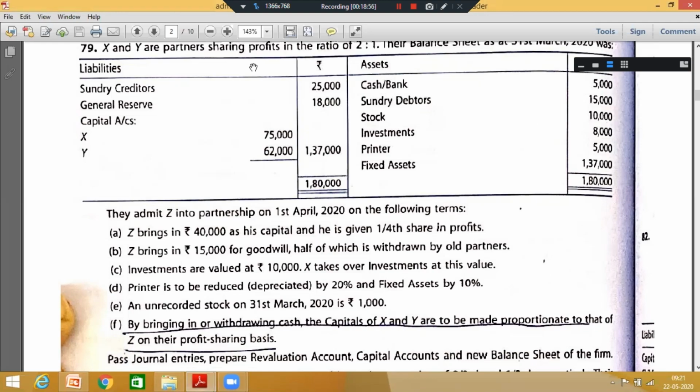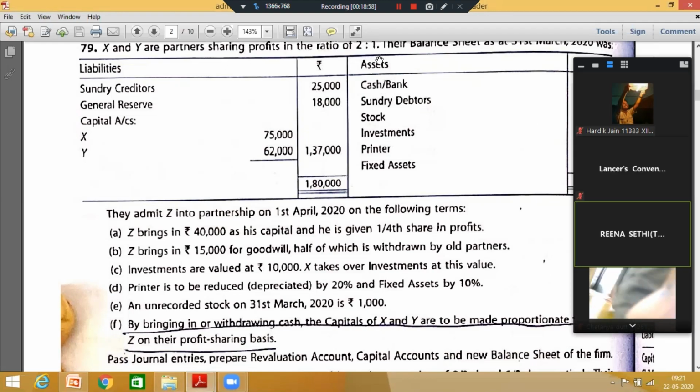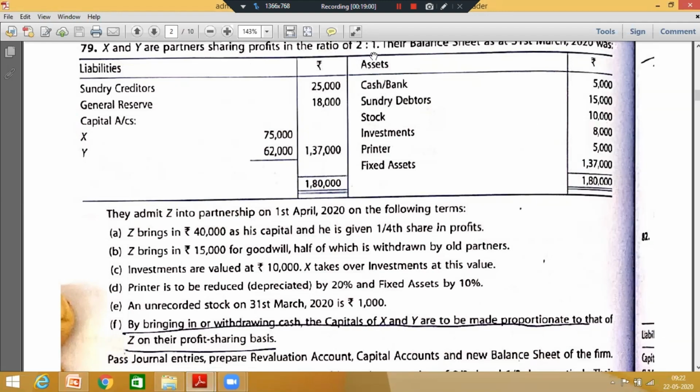So X and Y are partners sharing profits in the ratio of 3 is to 2, in the ratio of 2 is to 1. You are given the assets. Fine. There is no undistributed loss. On the liability side, general reserve is given, so we have to mark general reserve. Z brings in 40,000 as his capital. The capital amount is given to us and he's given 1/4 share in the profits.